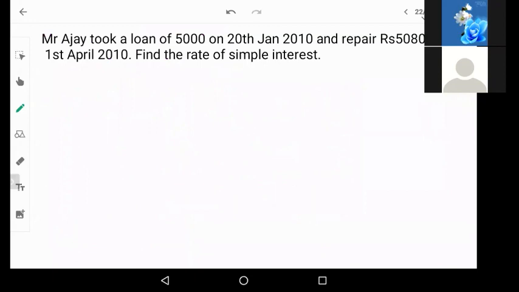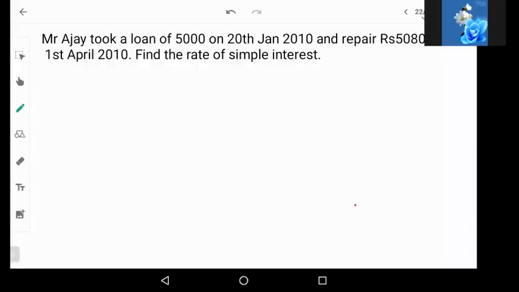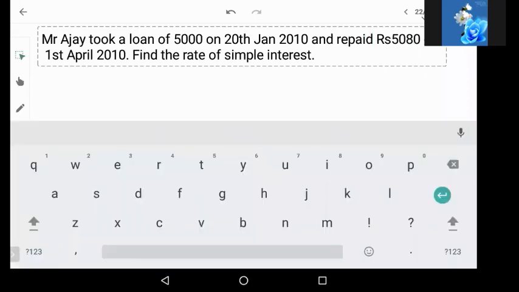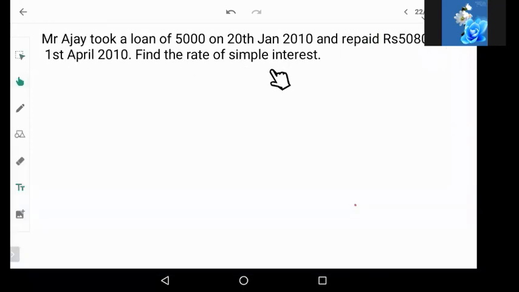Okay, now this we will do tomorrow. Tomorrow we will be solving simple interest and compound interest problems. Mr. Ajay took a loan of 5,000 on 20th January 2010 and repaid rupees 5,080 on 1st April 2010. Find the simple interest rate.